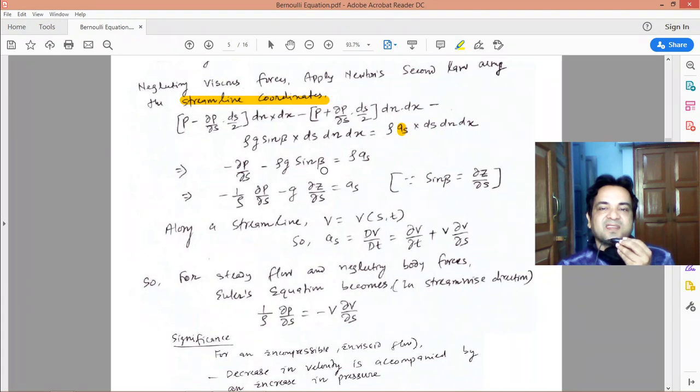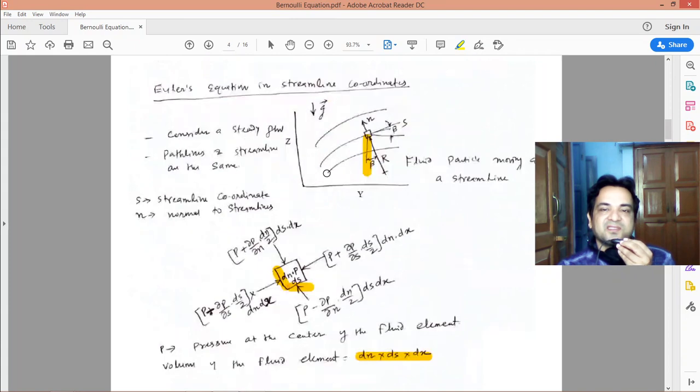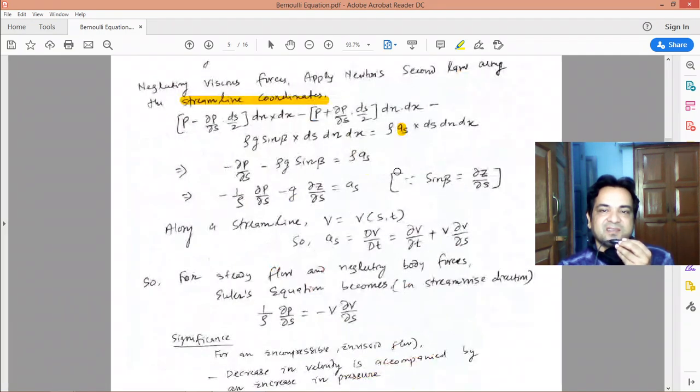Sine beta you will again get in terms of the dimensions. You see this is beta, this is ds, this is dy, and this vertical coordinate is dz. So sine beta equal to dz by ds. So you replace sine beta as dz by ds.